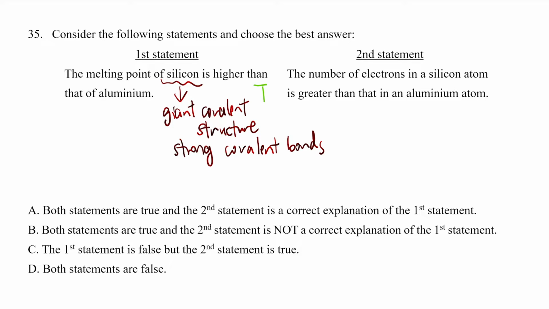But there'll be a chart of period 3 elements that you will need to be familiar with. So for that, we'll leave it in book 5. But let's look at the second statement. The number of electrons in a silicon atom is greater than that in an aluminium atom. Now, the number of electrons in silicon, you can check your periodic table. It's atomic number 14, so it's 2, 8, 4. It has 14 electrons in total.